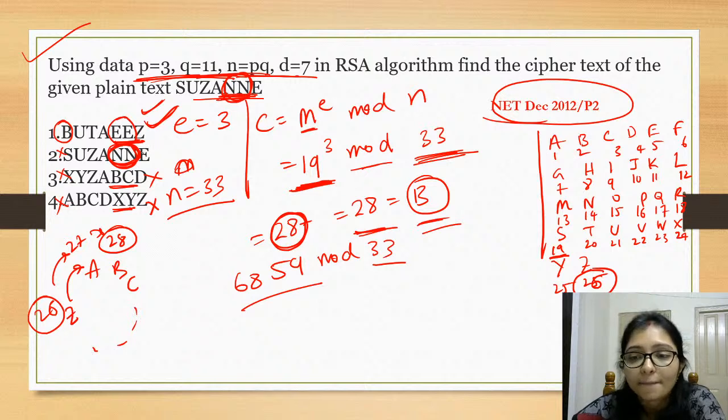That's why I am giving you the short trick. Here is N and N, so definitely the value will be the same, and here the same value is not there, here also the same value is not there. So definitely this will not be the answer. See, here A is same, here Z is same, everything is the same. So the most probable answer will be this.